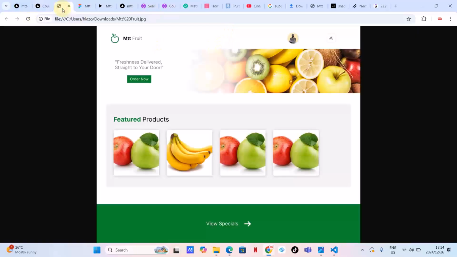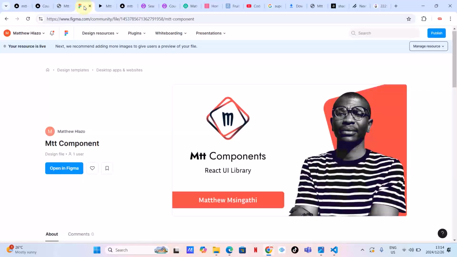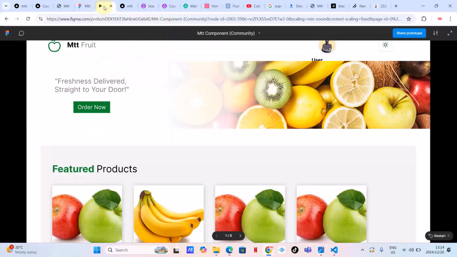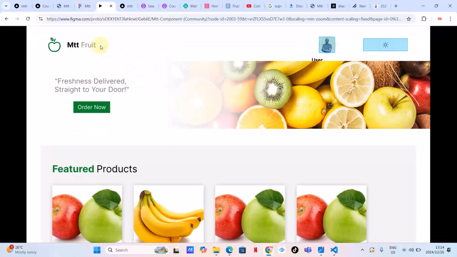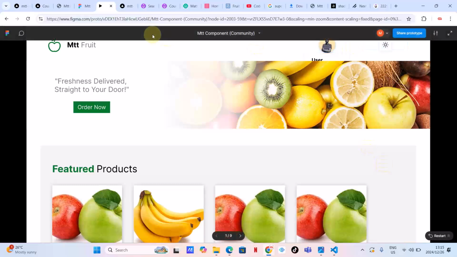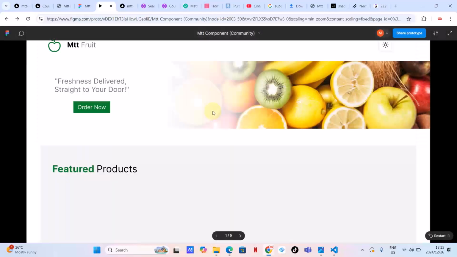Let's check our mockup. We've got this, and we need this. So what I'm going to do is go back to my artwork, to my Figma file. But now I am not sure if I still have this Figma file here. Let's see. If I'm going to get this Figma file, I hope I have not lost it. I hope it's still here.